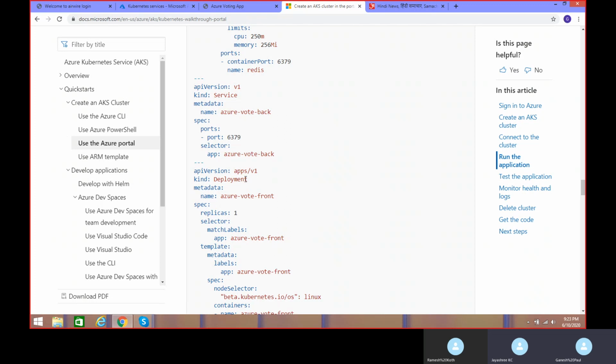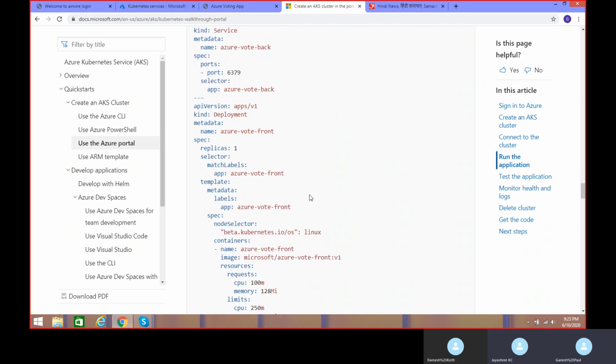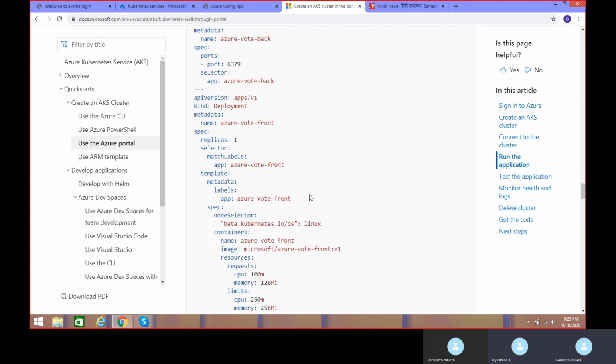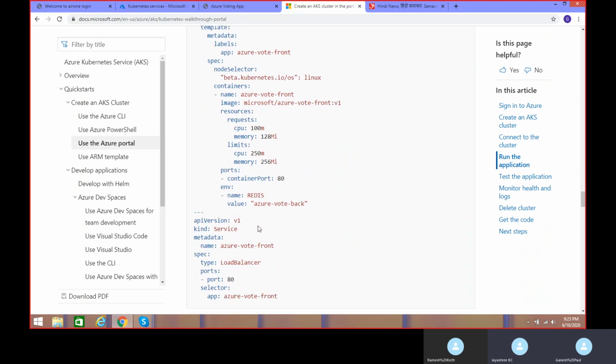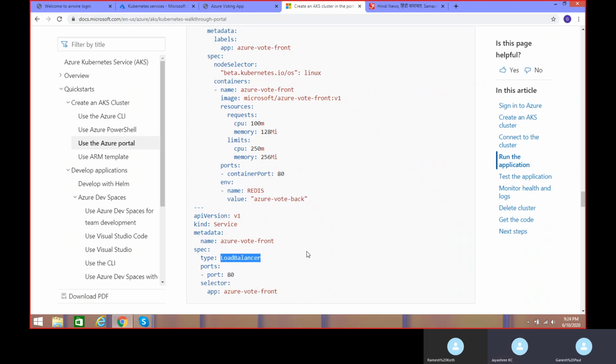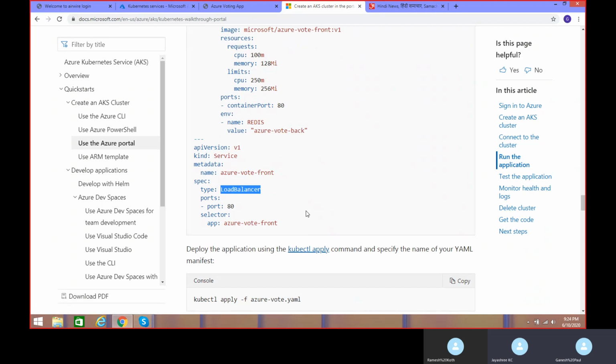Second one, also he is using a deployment for the front end. Usually, whenever you are running applications, you will have a front end and a back end, right? So here he is using the front end. I think almost everything will be the same here as well. Another is a service. Here he is using a load balancer, because for the front and back, I don't see any difference.